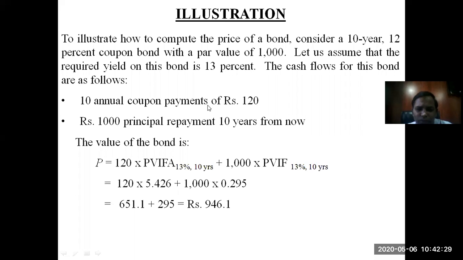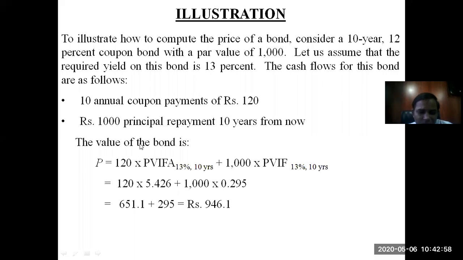10 annual coupon payments that come to 120 rupees, because it's a 10-year bond, and 120 rupees is 12% of 1000. So you will be receiving 120 rupees 10 times, year after year. 1000 rupees is a principal repayment. The company will be paying you back 1000 rupees at the end of the 10th year.